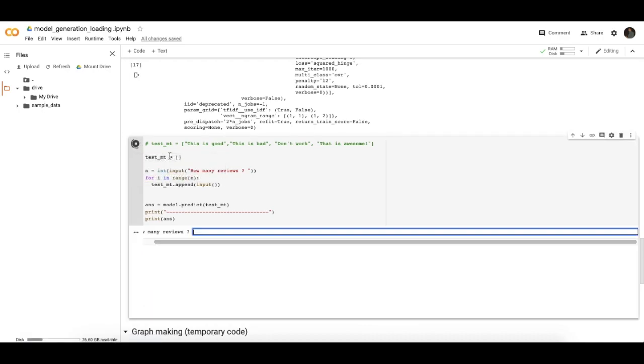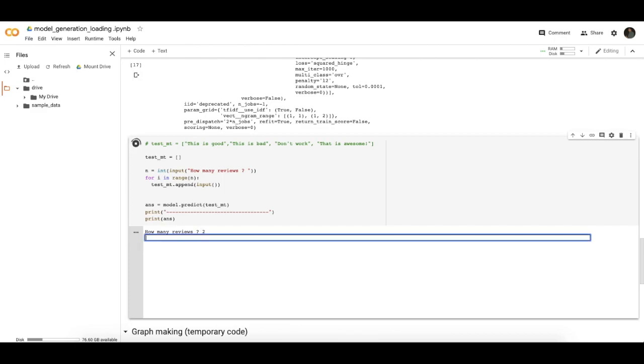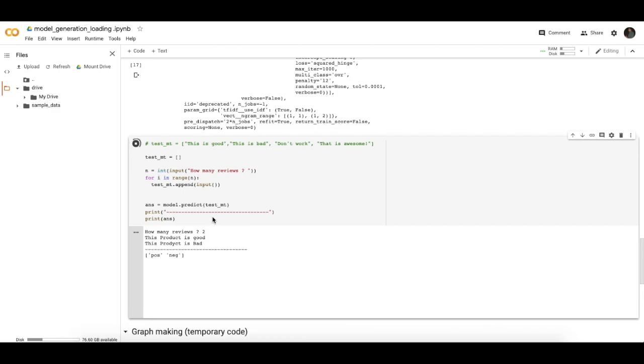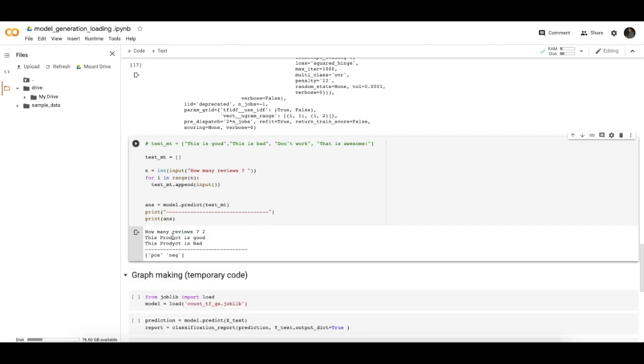Now we run our model for checking new entered customer reviews. I entered a total of 2 reviews for testing purposes. First, this product is good. Second, this product is bad. The first review is positive and the second review is negative.